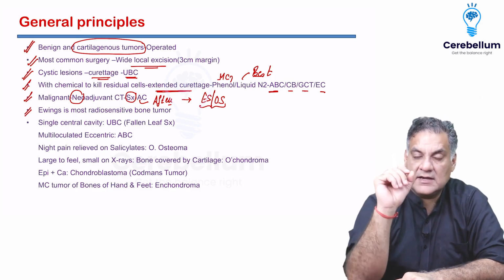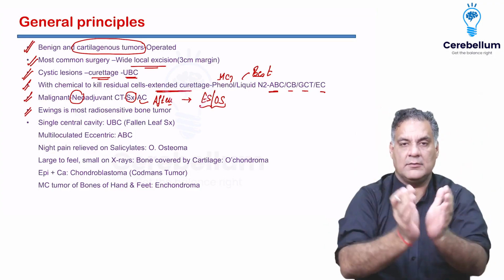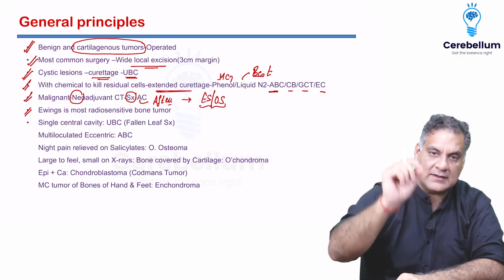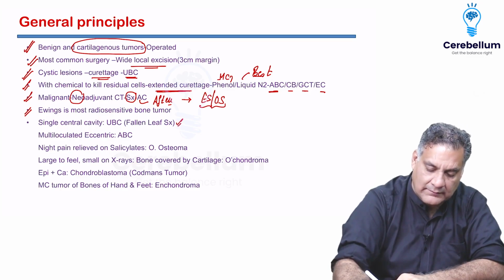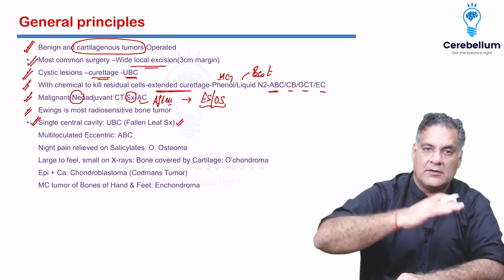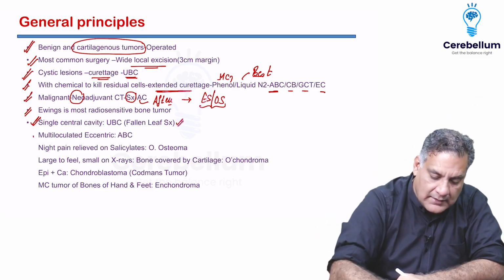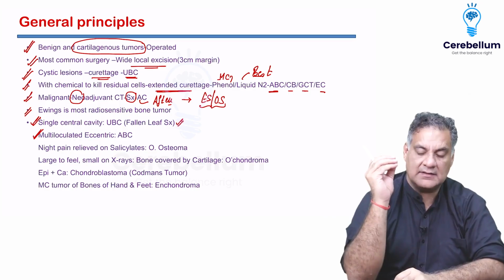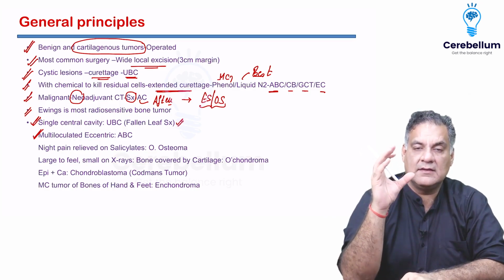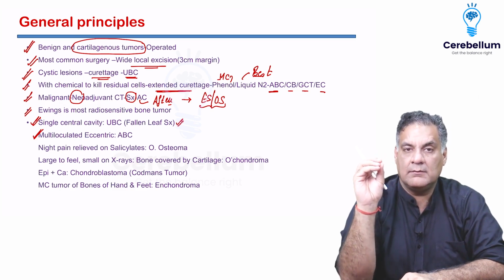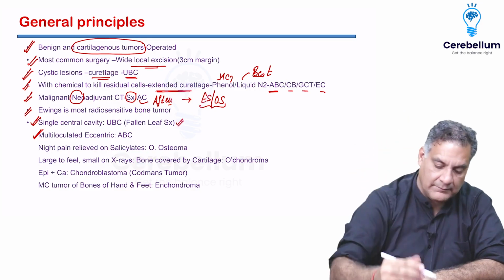Single central cavity, unicameral bone cyst. The fallen cortex will break and fall in the center of the cavity, called the fallen leaf sign. It also has a radiological sign where the cortex moves up and down, called the trapdoor sign. Multiloculated eccentric, right? This is called aneurysmal bone cyst. Multiple loculations, multiple parts. All right. So this is called aneurysmal bone cyst, blood filled.